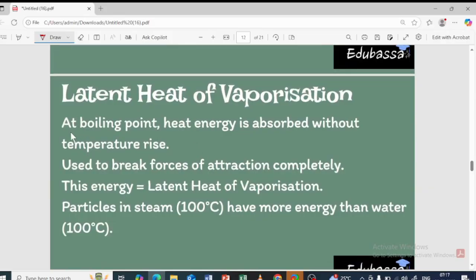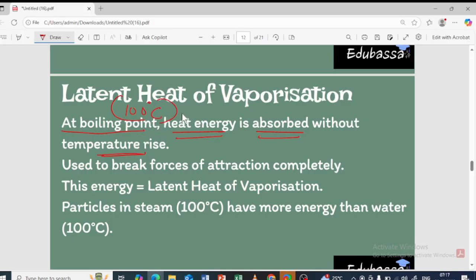As soon as we reach the boiling point, which is 100 degrees Celsius, the heat energy is absorbed and the temperature is not going to change. Temperature remains constant, which is 100 degrees Celsius. In the case of latent heat of fusion, how many degrees Celsius? 0 degrees Celsius. Here it is 100 degrees Celsius.